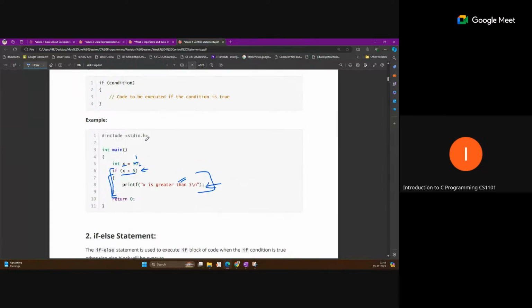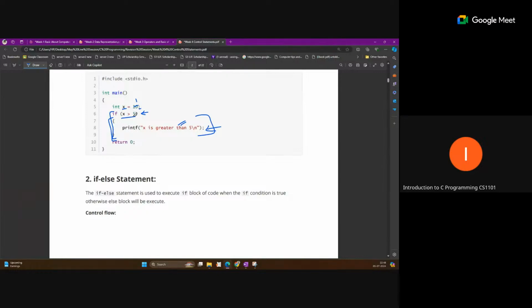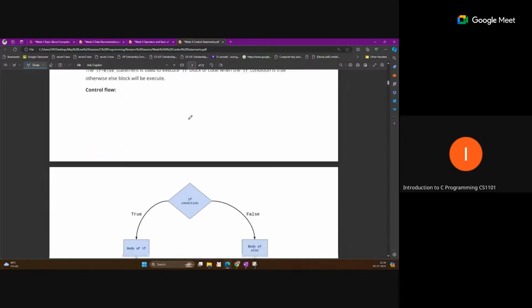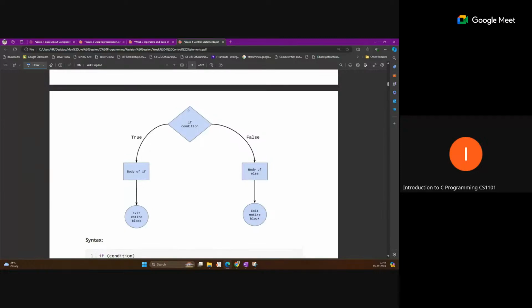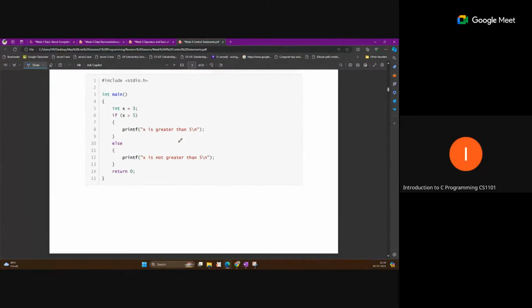So we have this syntax if, and we can also use if else. Okay, so if the condition is true, we have some block of statements. If the condition is false, then we have another block of statements, and we use this else statement. So like this structure: if true, we have this body of if that contains some code. If our condition is false, then we have another body that contains some other instructions. So at a time, only one of the parts will execute, either this one or this one, based on the condition. So this is if and else. So we can define our code in this manner.